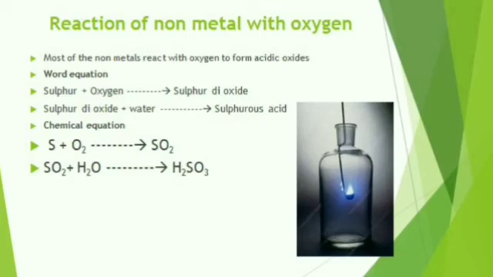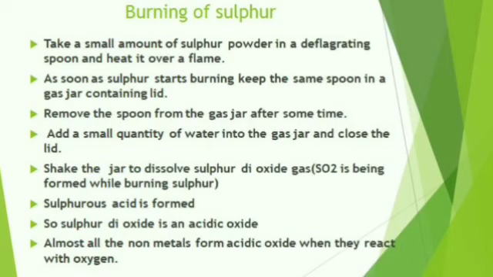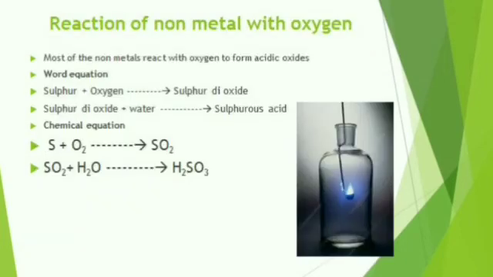What do you observe? First, when sulfur, an example of a non-metal, burns in air, it combines with oxygen to form sulfur dioxide. This is an acidic oxide. Clear? So sulfur plus oxygen gives sulfur dioxide. Second, sulfur dioxide, SO2, dissolves in water to form sulfurous acid. Sulfur dioxide plus water gives sulfurous acid, that is H2SO3. We obtain an acid.